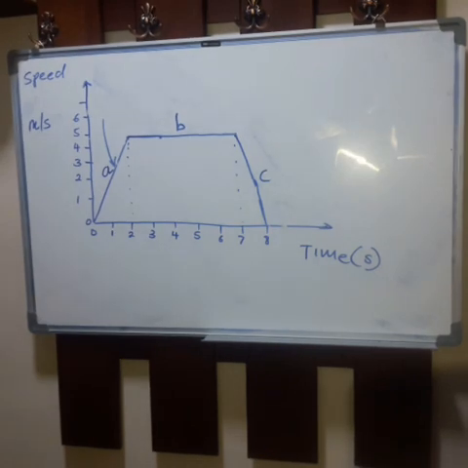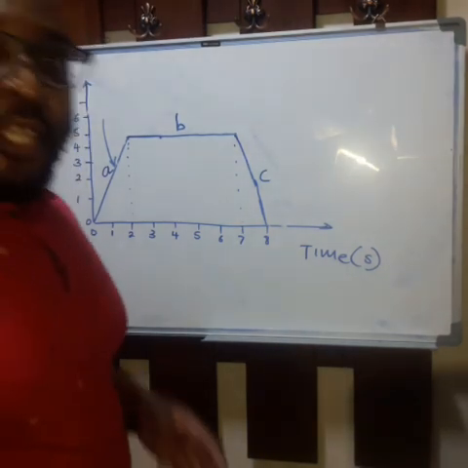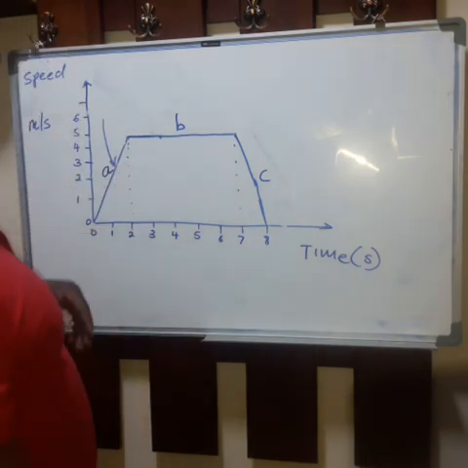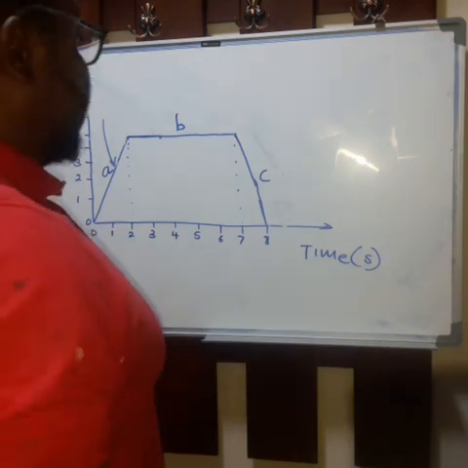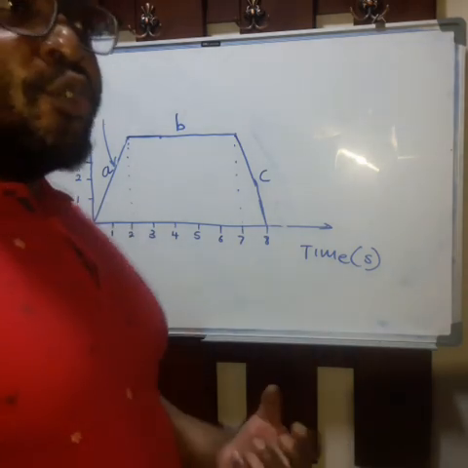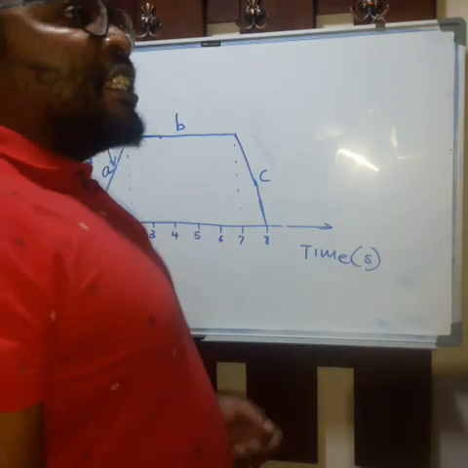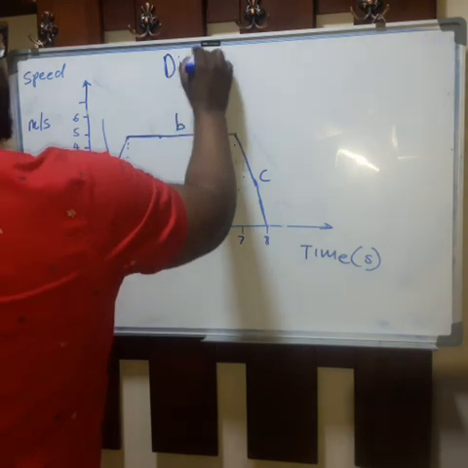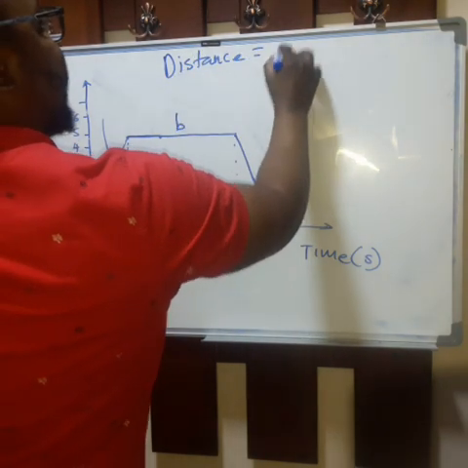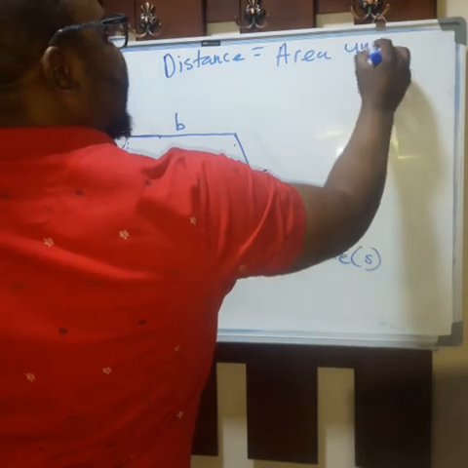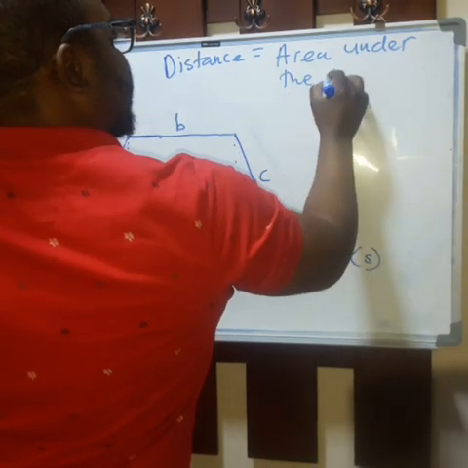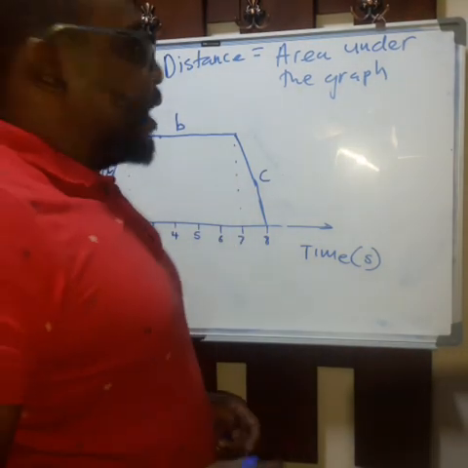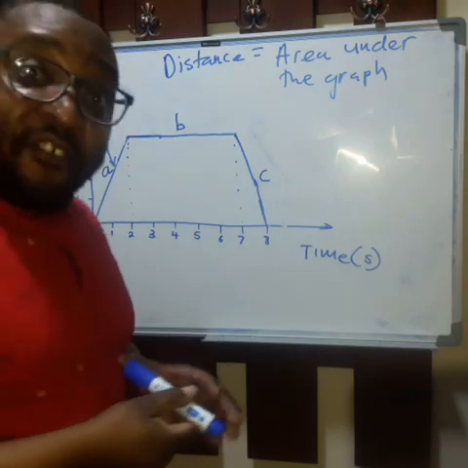I want to talk about distance covered by this object. There was an increase in speed in part A, a constant speed in part B, then a decrease in speed in part C. We then want to calculate the distance covered by this object. Okay, so distance is calculated as the area under the graph. Okay? The area under this graph, when we calculate that area, that is the distance that was covered by the object.